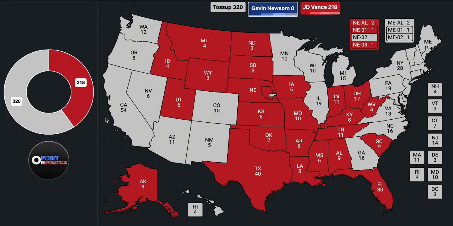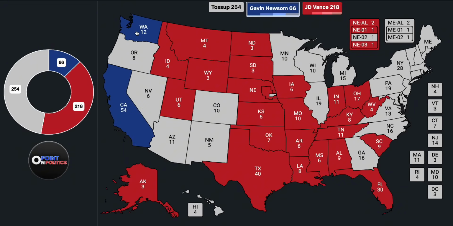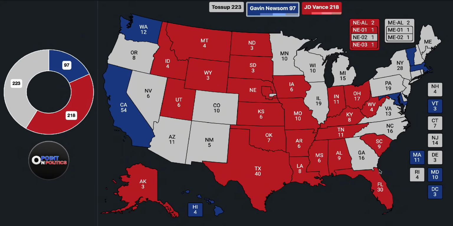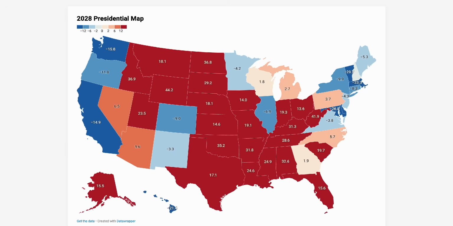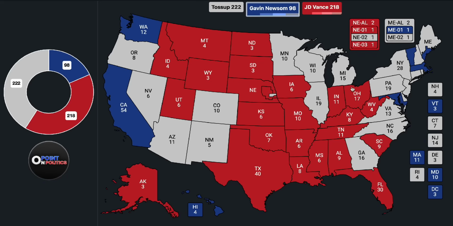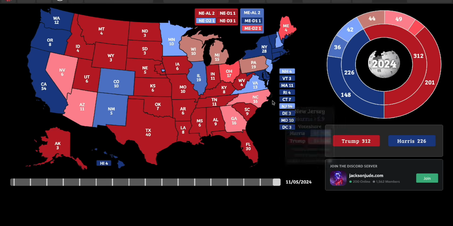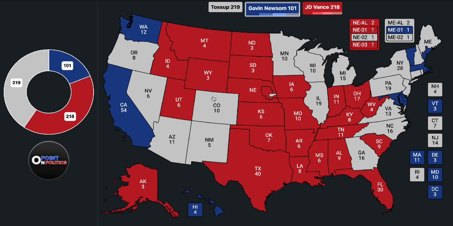As for Gavin, California and Washington are still above 12 points. Same thing for Hawaii, Massachusetts, Vermont, Maryland, and D.C., as well as Maine's first congressional district. But I actually think that's about it. I don't think there's anywhere else except for Delaware, which is a 12.5 point win. Kamala Harris won the state by 14.7, so it shifts to the right by like 2 points from the last cycle.